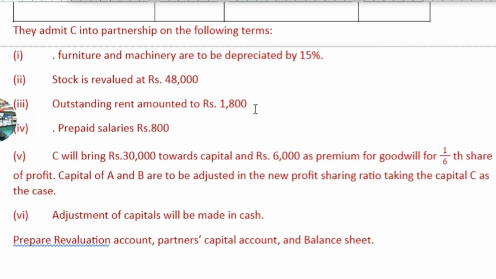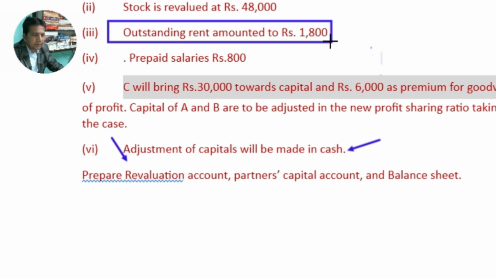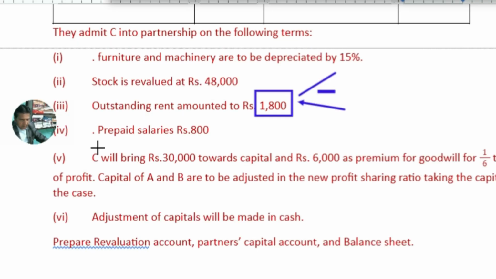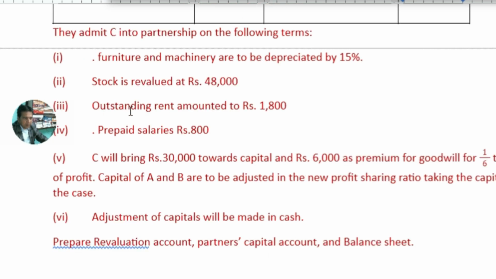Outstanding rent amounted to rupees 1,800. This liability is not given in the balance sheet, so it is emerging as a new liability. Prepaid salary is also not in this balance sheet.